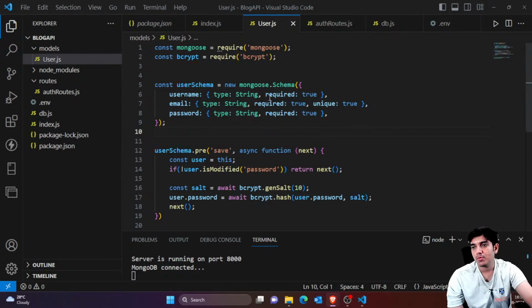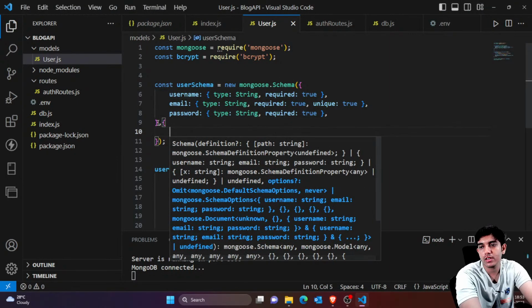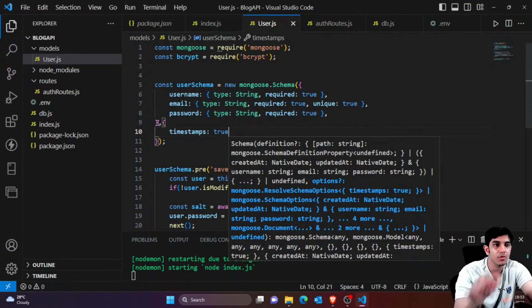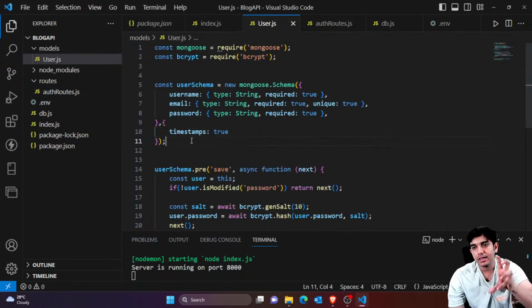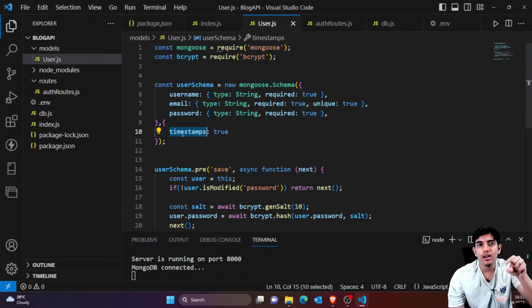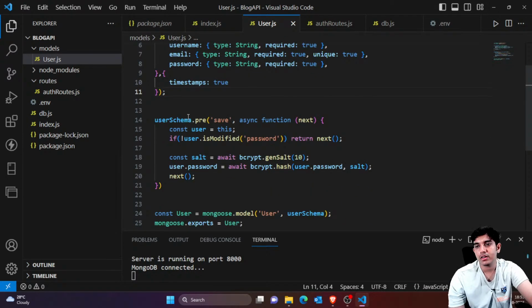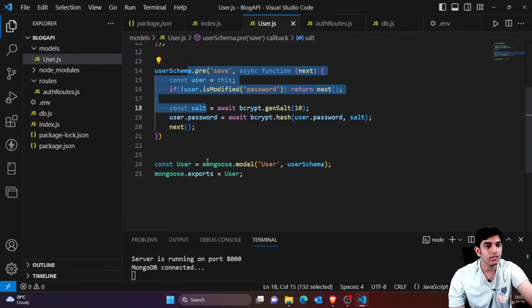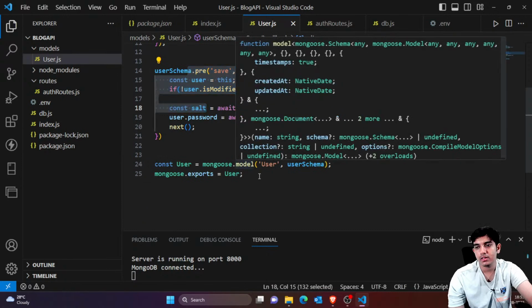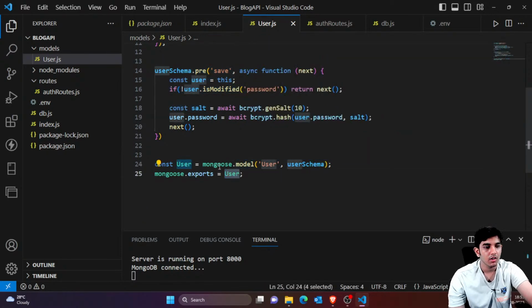All right, so we have created a Mongo schema and we have simply exported it. And I would like to mention one more thing here. Whenever a user is created or updated, timestamps will become true. That means we will be creating specific fields for createdAt and updatedAt automatically whenever we create or update a user's data. And before saving, I'm doing this, and I've exported user from there. Okay, I think this is fine, and I don't think we need anything else.